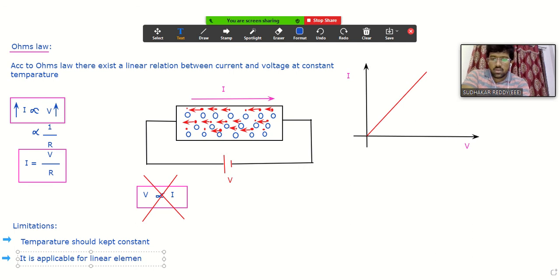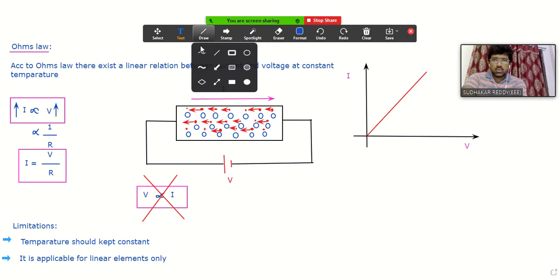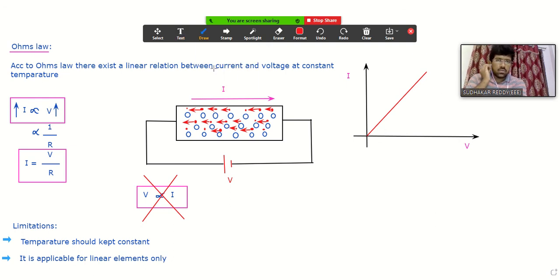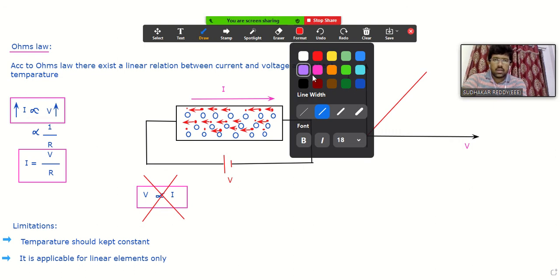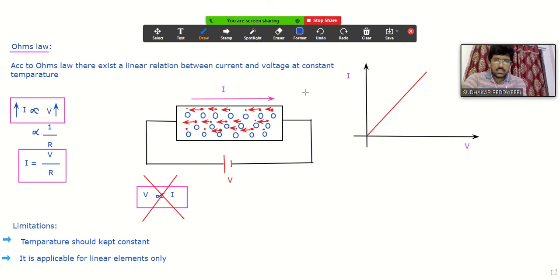Can you give an example of non-linear elements? What is the meaning of non-linear elements? Non-linear means the relation between voltage and current is not a straight line passing through the origin. If you consider a diode, yes or no? If you consider a diode, or a thyristor, or any power semiconductor devices, and you draw the characteristics between voltage and current, their characteristics are like this.